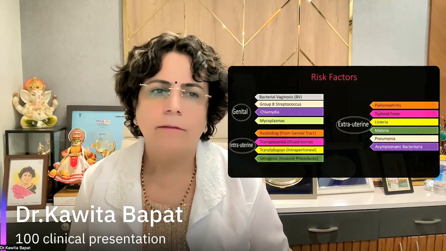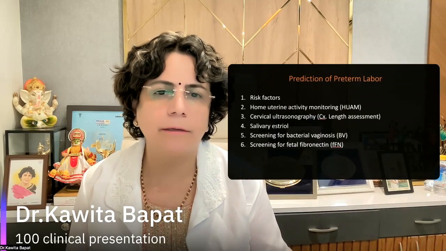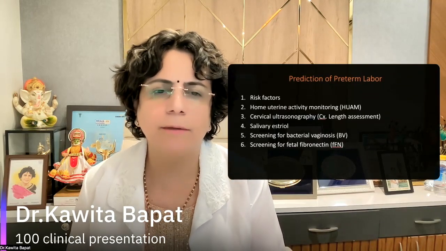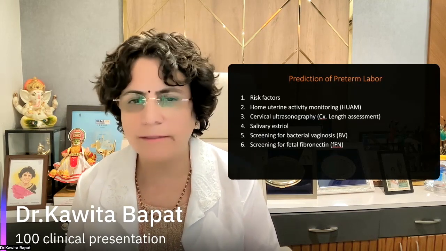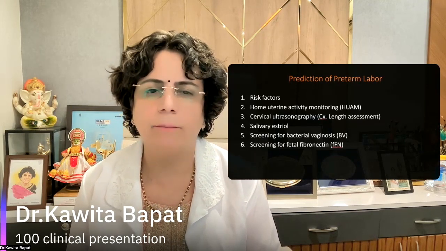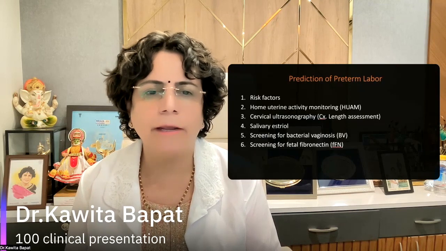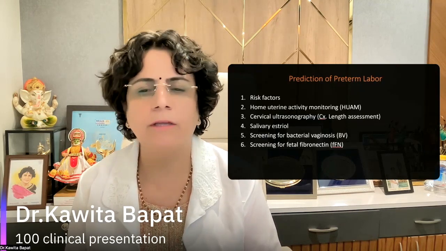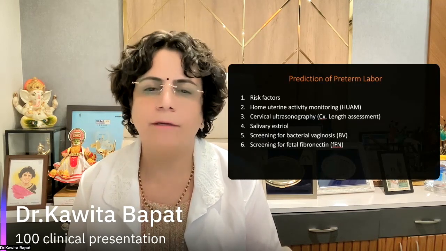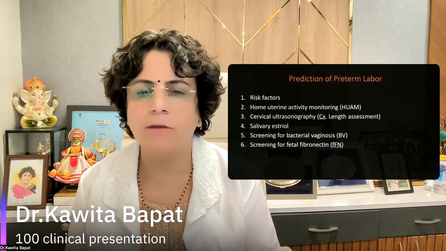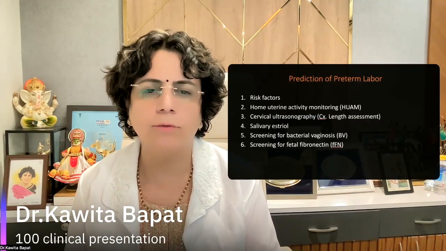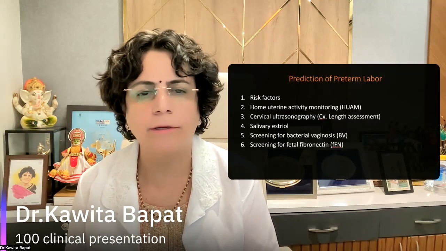All these infections, can be genital, intrauterine, extrauterine, can lead to preterm labor. Now, another important point is the prediction of the preterm labor. How to say that this preterm labor is there? Number one is the risk factors we should be worried about. Then home uterine activity monitoring, that is HUAM. If the patient has been taught properly, preterm antenatal care has been given properly, and she has been counseled properly, then the count of the uterine activity monitoring is another important one.